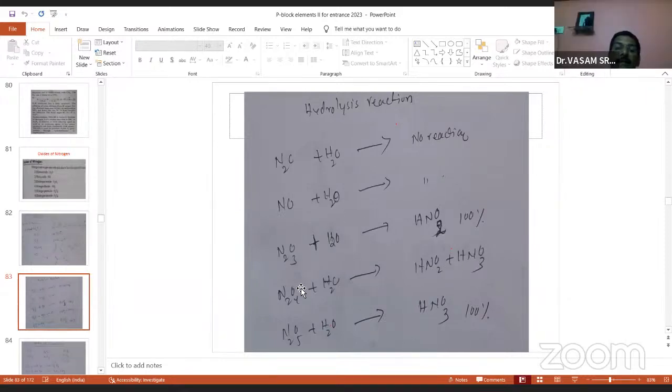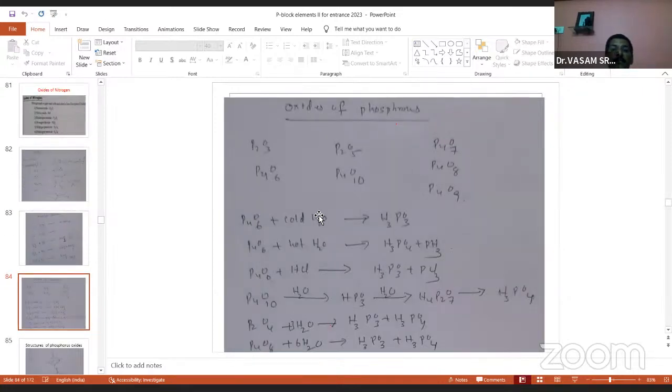Okay, these are the hydrolysis reactions. Out of the five, the first two are neutral and the other three are acidic. They produce -ous acid and -ic acid. So 100% -ous, 50% -ous and 50% -ic, and 100% -ic.